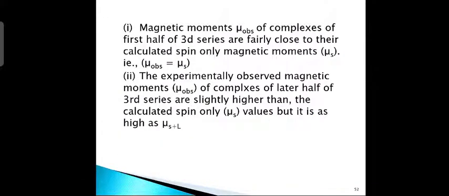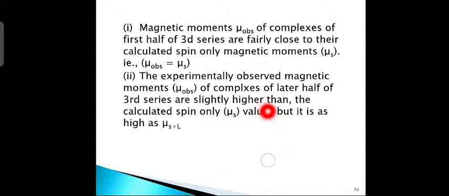Next line. The magnetic moments μ observed of complexes of the first half of the 3d series are close to their calculated spin only magnetic moments, that is, μ observed is equal to μs. The experimentally observed magnetic moments, μ observed, of complexes of the later half of the 3d series are slightly higher than the calculated spin only values, that is μs values, but are as high as μs+L.